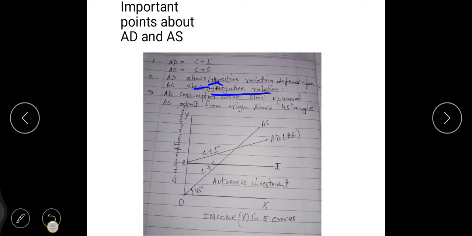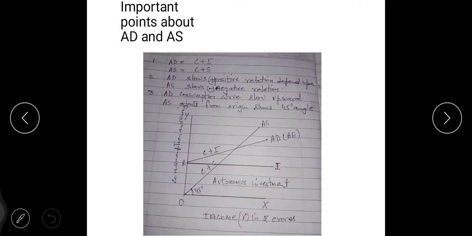Now AS shows the negative relation. These 2 points you have to remember, as it has been asked many times in the board what kind of relation has been shown in AD and AS. So AD plus relation, and AS minus relation, right? Now the third point shows the AD curve. I have made a graph for you to understand.